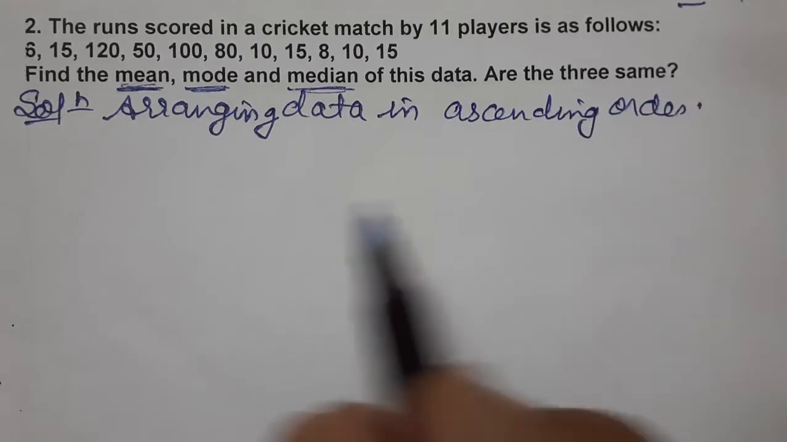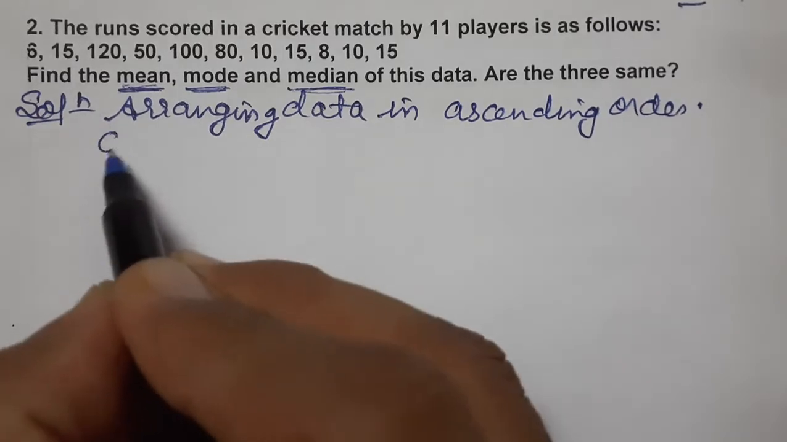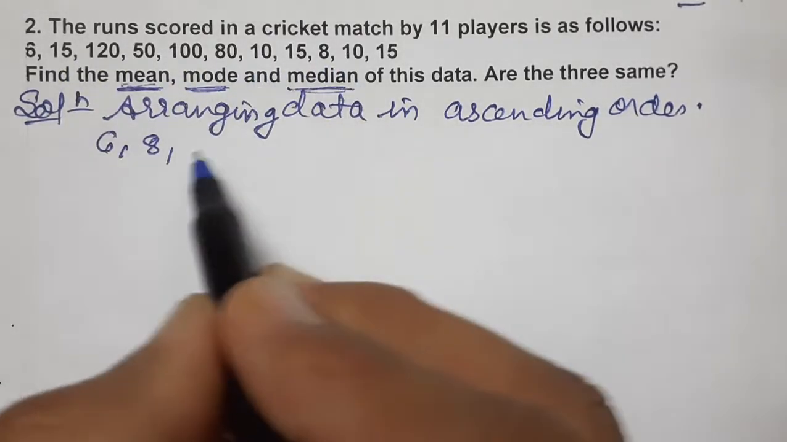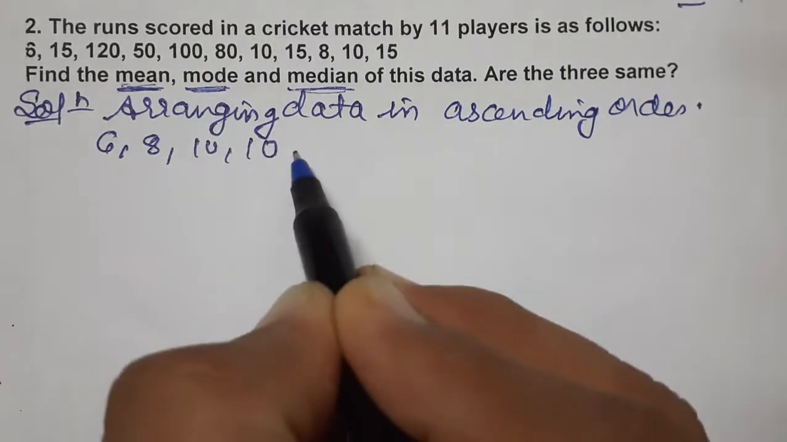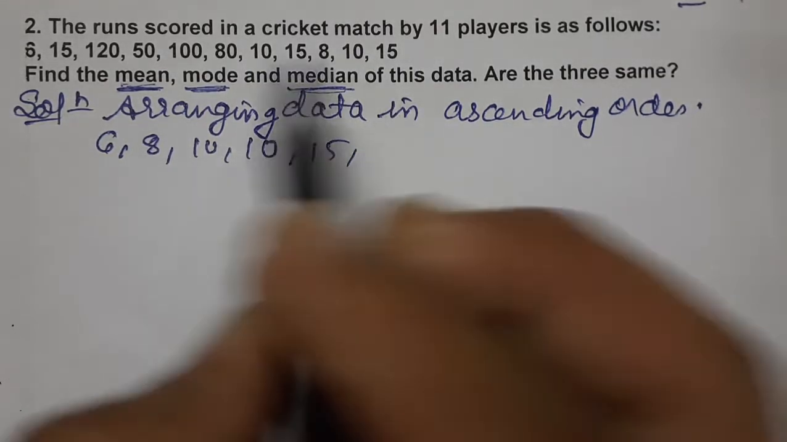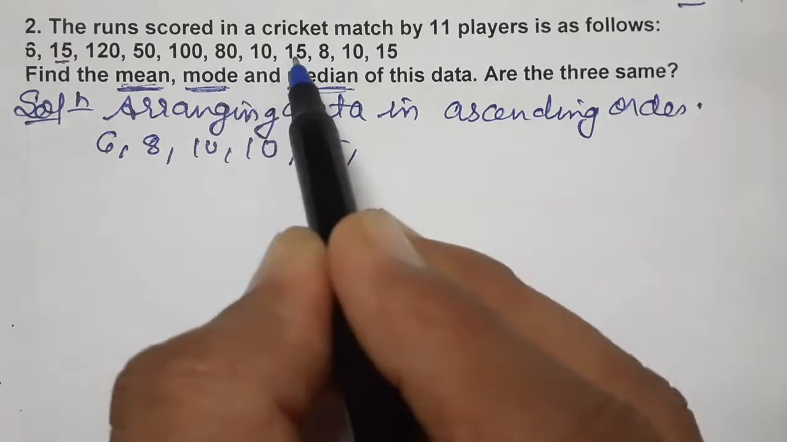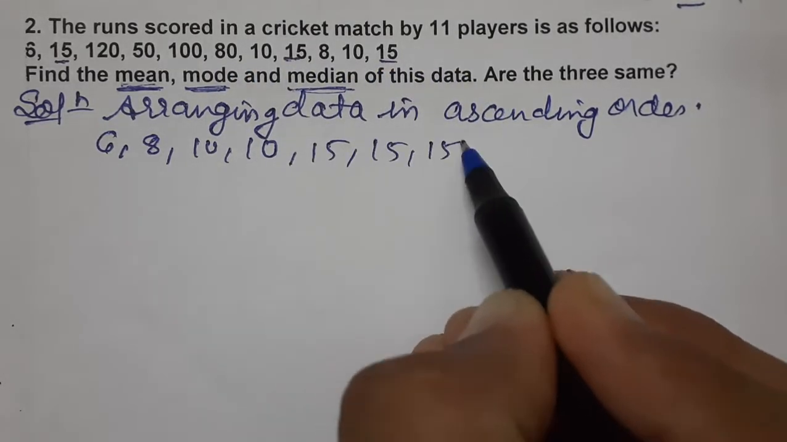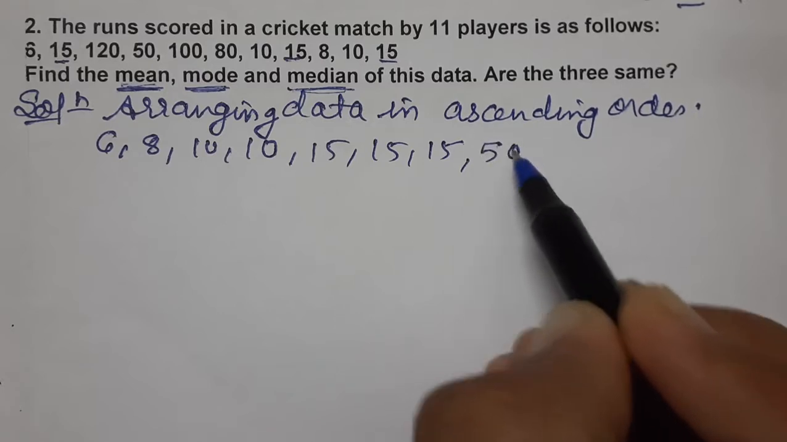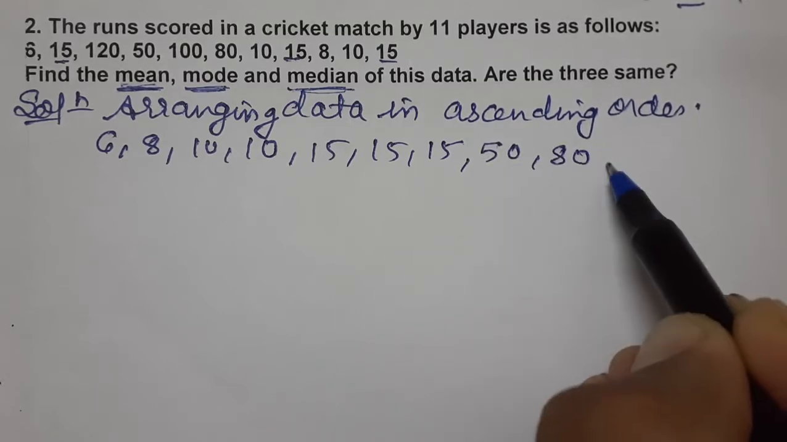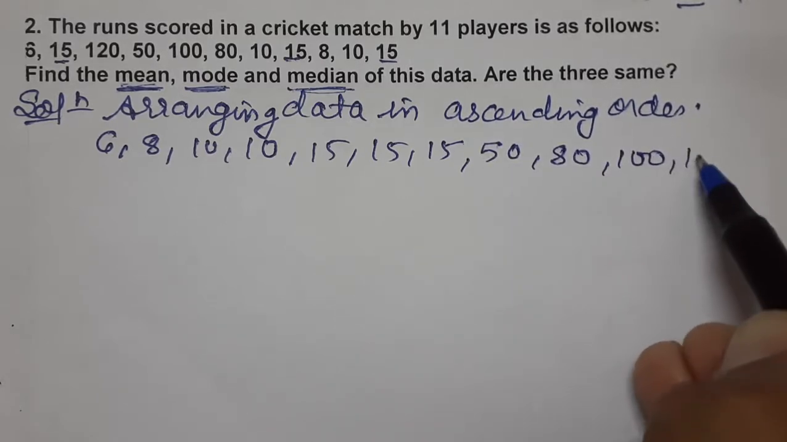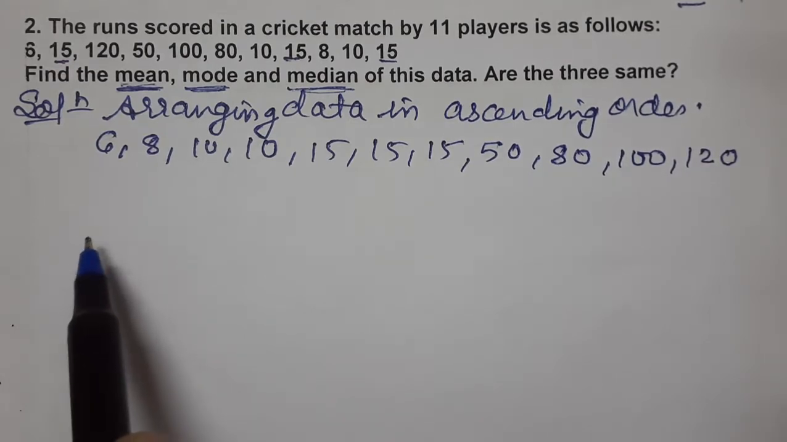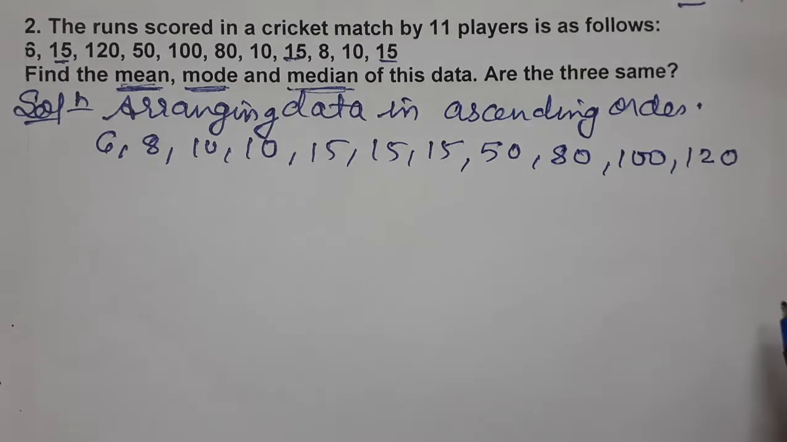So let's arrange. What will come first? 6, then 8, 10, 10, then 15. How many 15s? 1, 2, 3 fifteens. Then 50, 80, 100, and last is 120. So we have arranged the data.